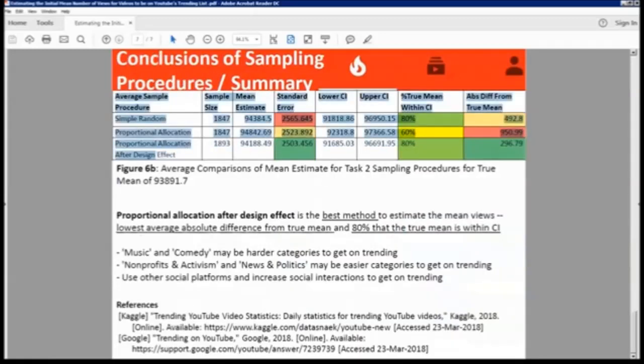From there, this is the summary slide. We have 80%, 60%, 80% for the true mean within the confidence interval, and then we took an average of the absolute difference from the true mean. The proportional allocation after design effect is apparently the best for our data set. The standard error is also the least, obviously. For our data set, the proportional allocation after design effect is the best method, with the lowest absolute difference from the true mean, and 80% of the time the true mean is within the confidence interval after running the procedure 5 times.